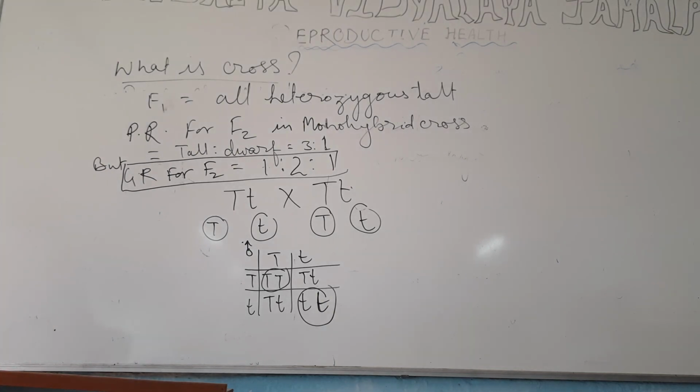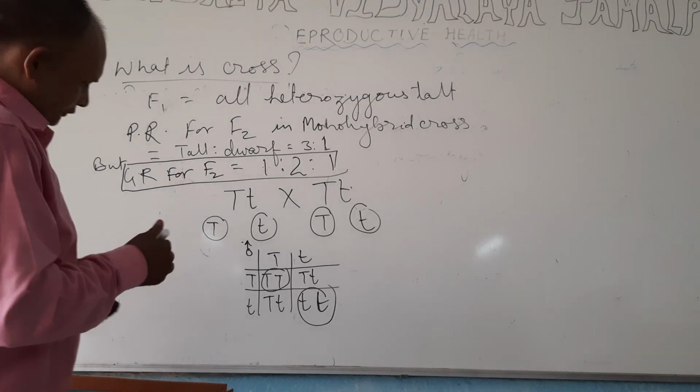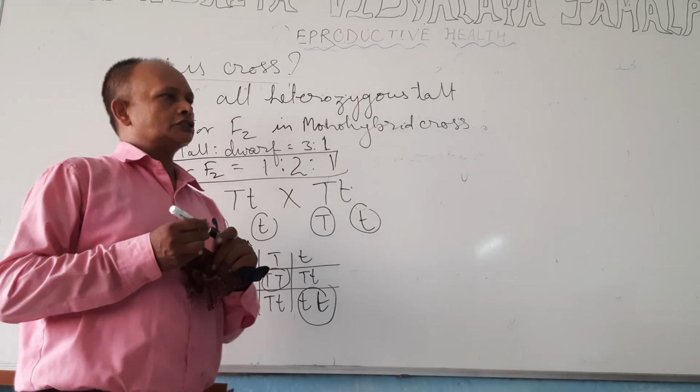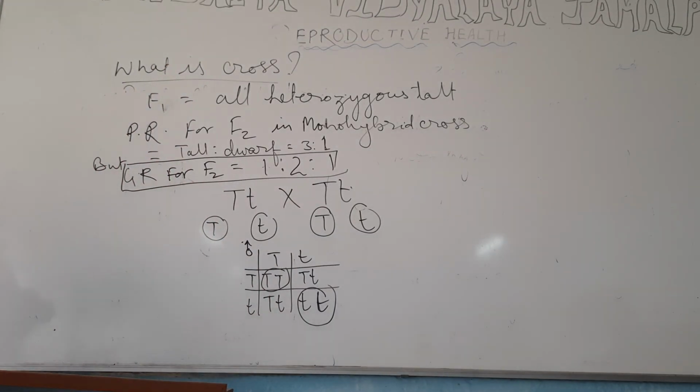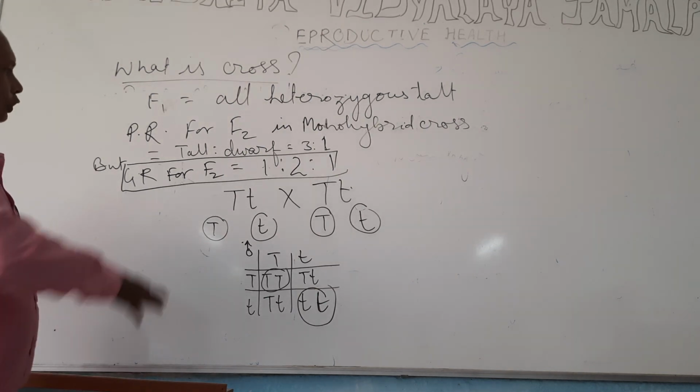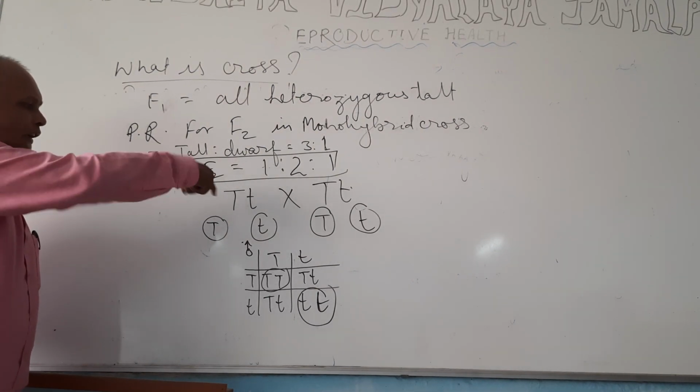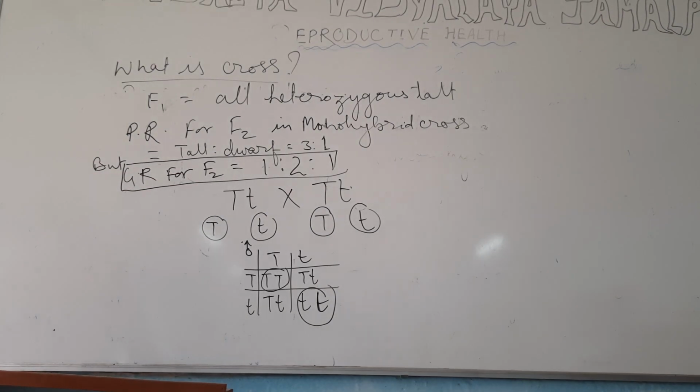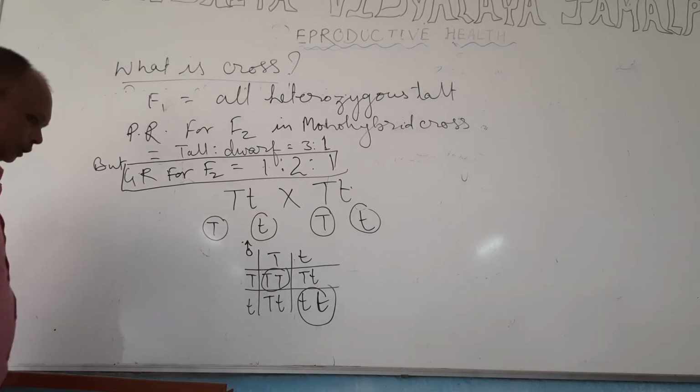So now we have come to know about the monohybrid cross, the phenotypic ratio of the monohybrid cross, as well as the genotypic ratio of monohybrid cross, the law of dominance, that though the two alleles come together in the F1 generation, they get segregated again in the F2 generation while gamete formation.